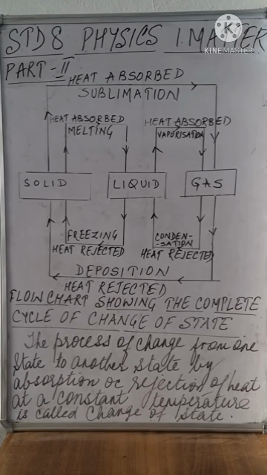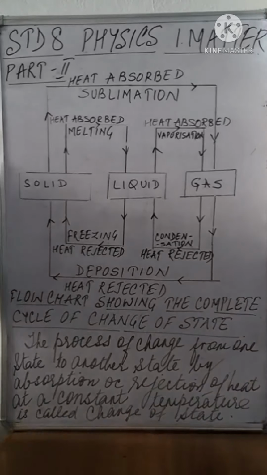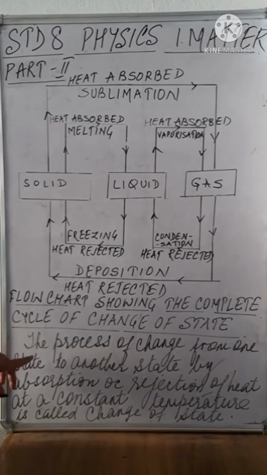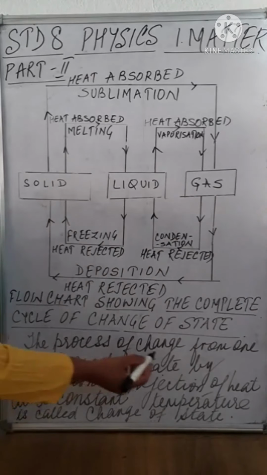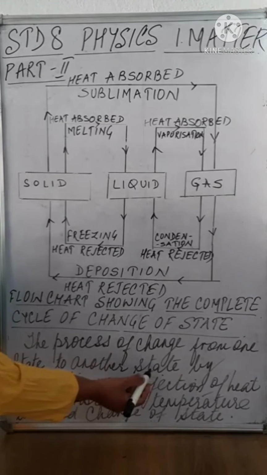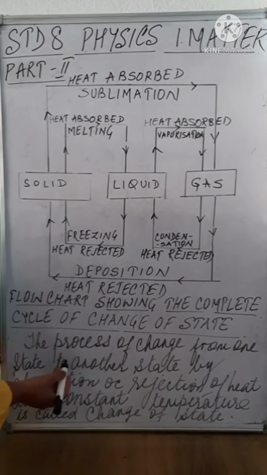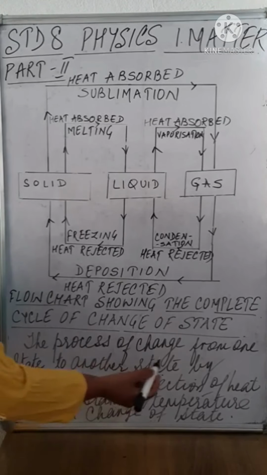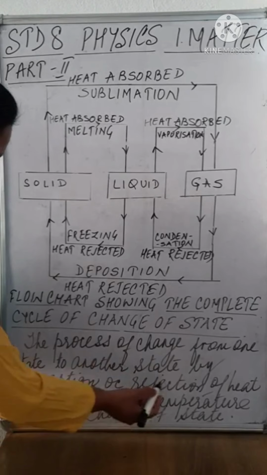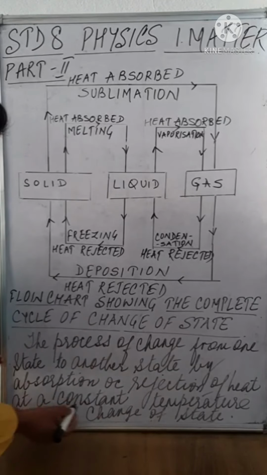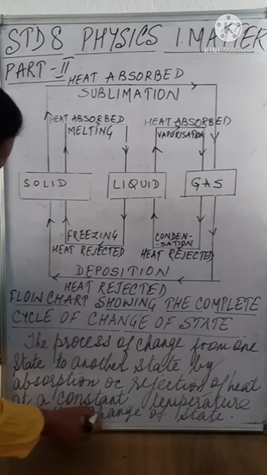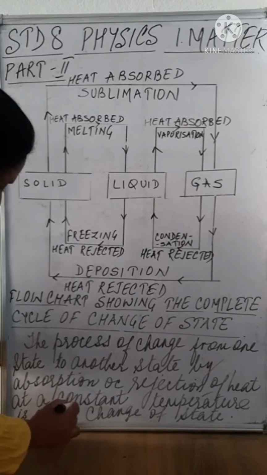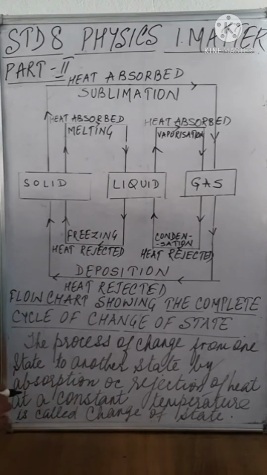Alright. Now let us see the change of a state of matter. The process of change from one state to another state, that is either from solid to liquid or liquid to gases or vice versa, by absorption or rejection of heat at a constant temperature is called change of state. The temperature remains constant during the change of state.